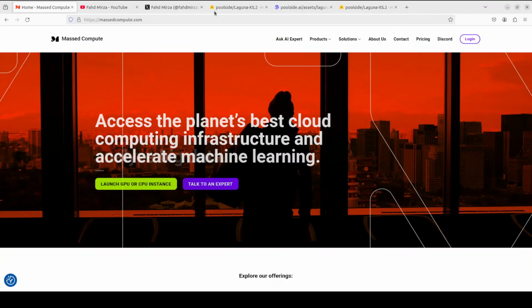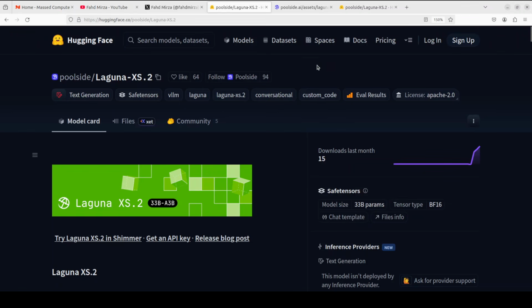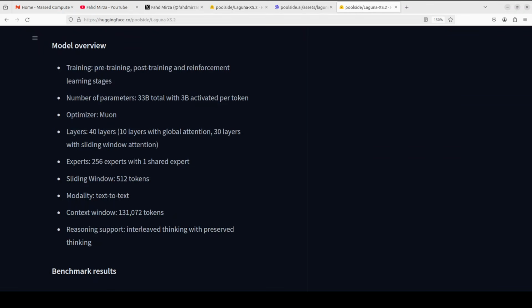To be fair to Poolside, the model is also available on Ollama if you're interested in using this XS.2 over there. Now, the model architecture looks very standard but quite good. It has 40 layers in total, 30 using sliding window attention of just 512 tokens and 10 with full global attention with per head sigmoid gating. KV cache is quantized to FP8 to reduce memory footprint.